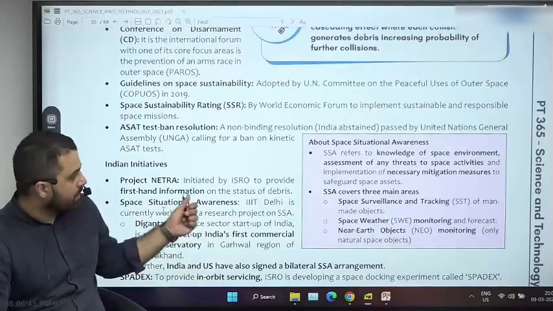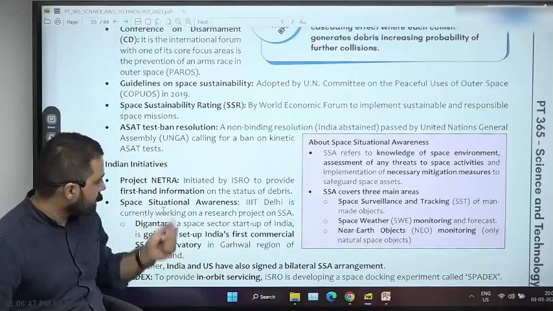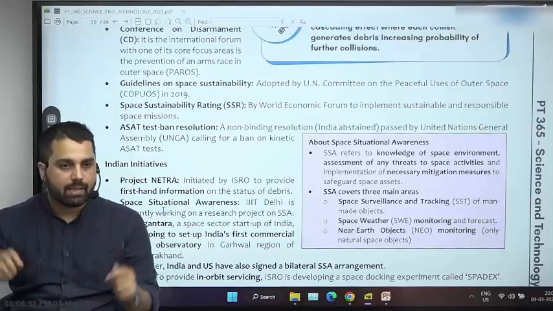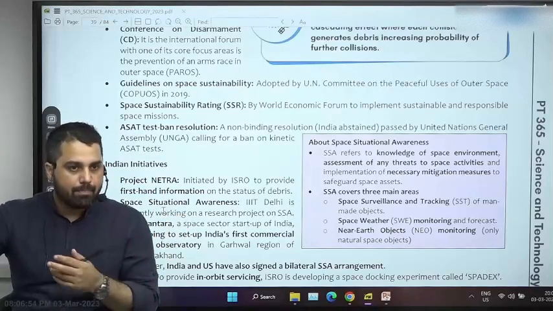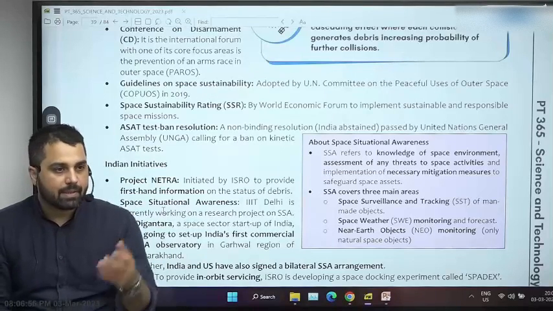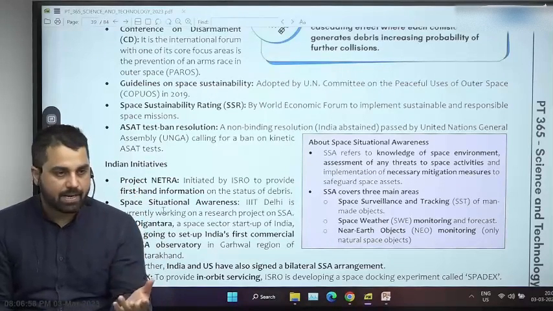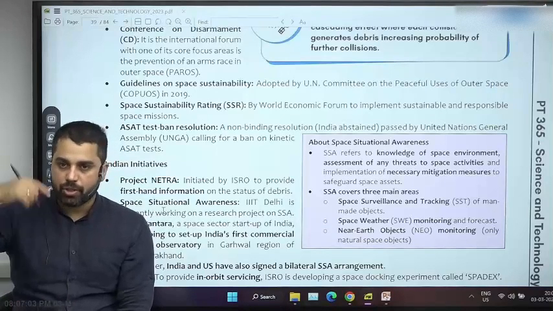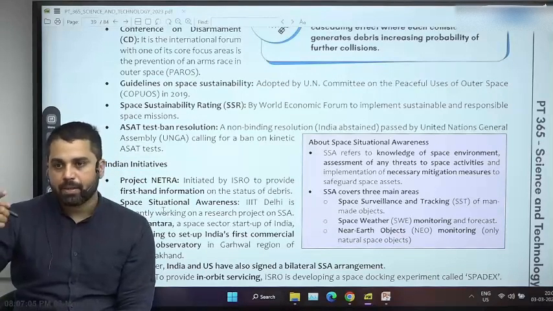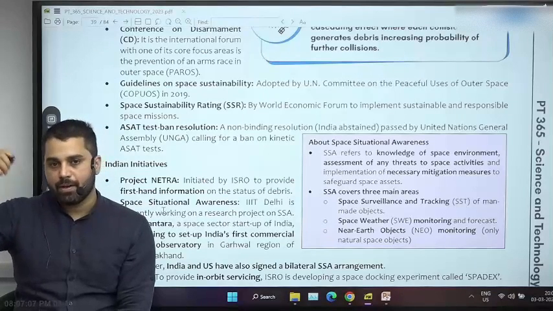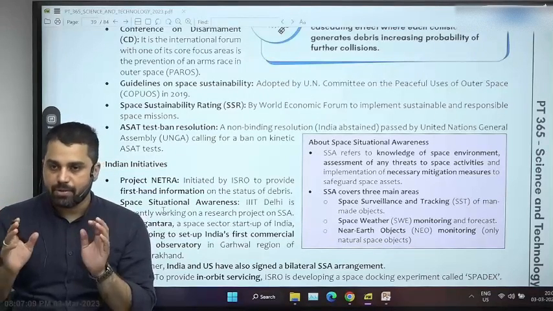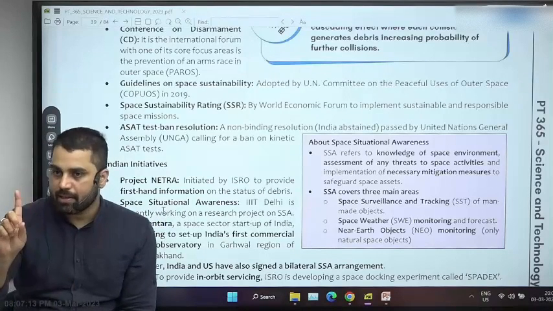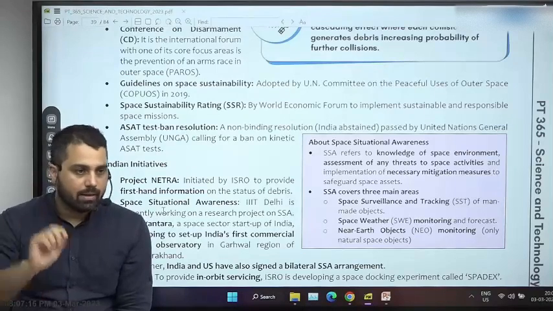You should know about this also, a very important topic for the prelims examination. There is a proper facility situated in Bengaluru that involves a lot of telescopes and a lot of powerful computers. With the help of these telescopes and the data we are going to collect from space, we will try to simulate the motion of our own satellites, we will try to simulate the motion of debris, and we will try to ensure that accidents in future do not happen. But that is only one thing you can do. What more things can you do?